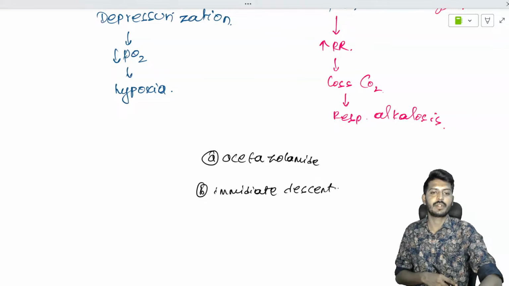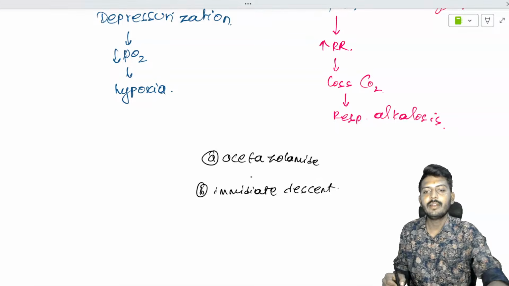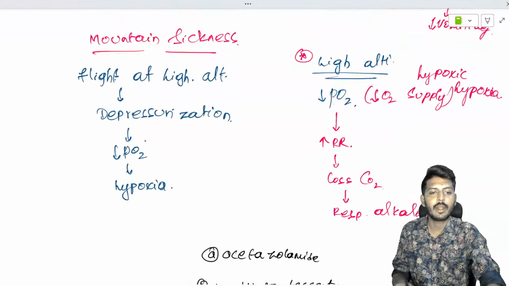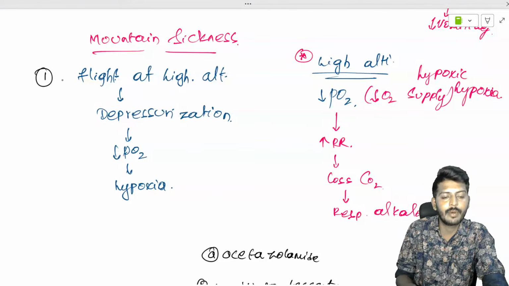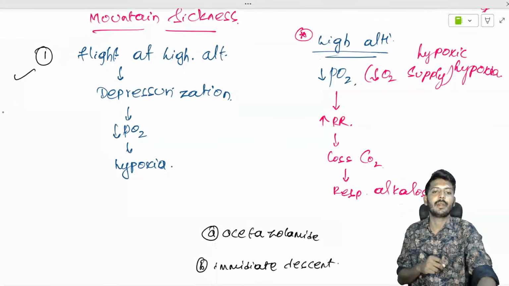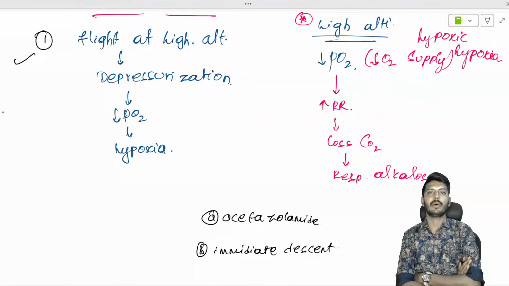Okay, these are the two options. In scenario number one, tell me the answer. What is your treatment for scenario number one? What will your advice be? What will be your thinking? What will you do for scenario number one?